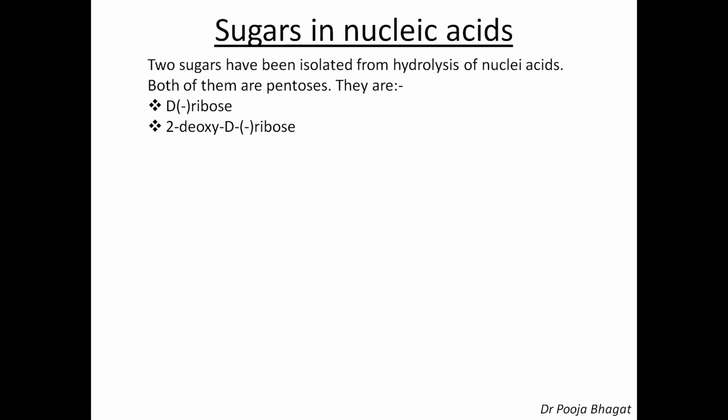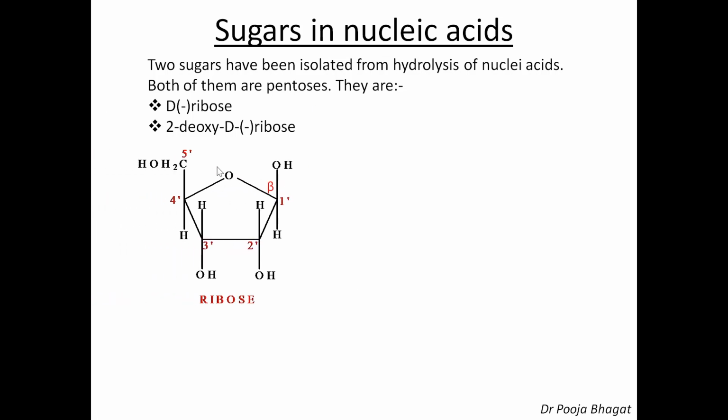Now the sugars which are present in the nucleic acids. 2 sugars have been isolated from hydrolysis of nucleic acids. Both of them are pentoses. They are D-ribose and 2-deoxy-D-ribose. What is pentose? Pent means 5, ose is for sugar. So a 5 carbon sugar is called pentose. Now what is the structure of ribose?